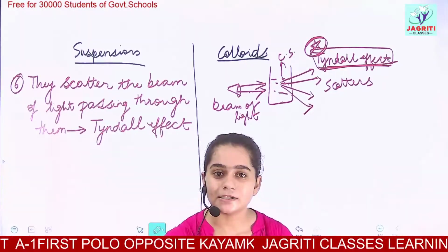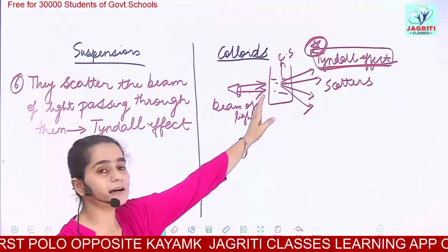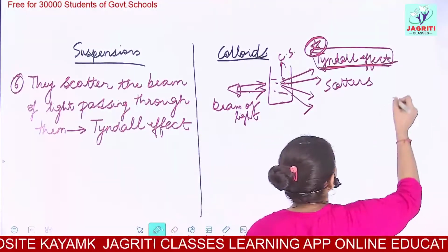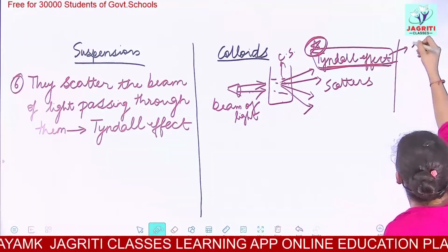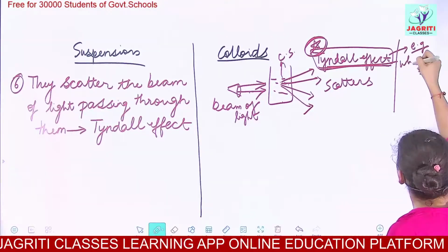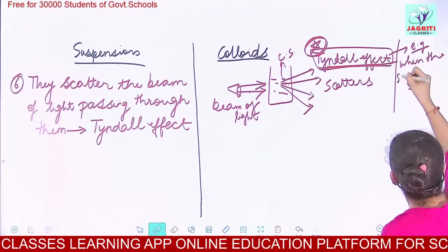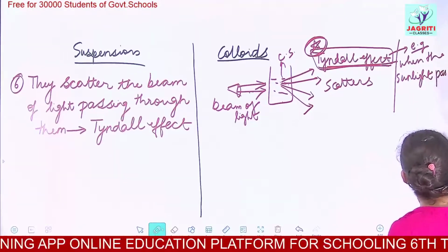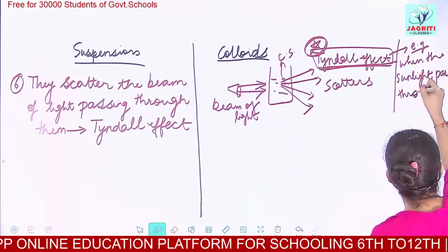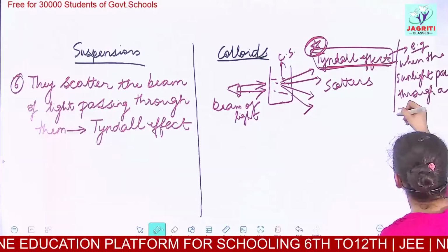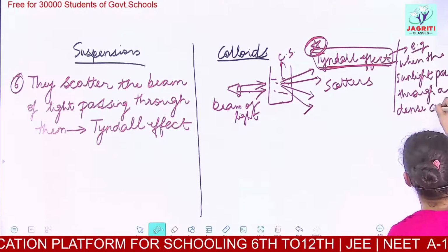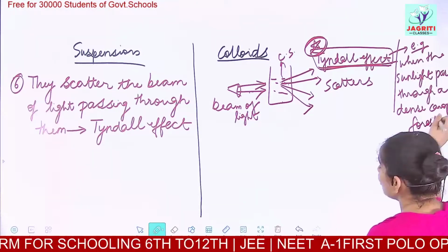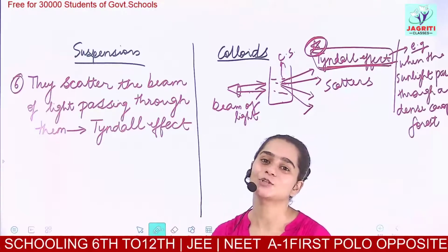some examples. So one example which you can give is the colloidal solution example, and the other example you can give is when sunlight passes through a dense canopy of forest. Dense canopy of forest. Then it shows scattering of light and this is called the Tyndall effect.